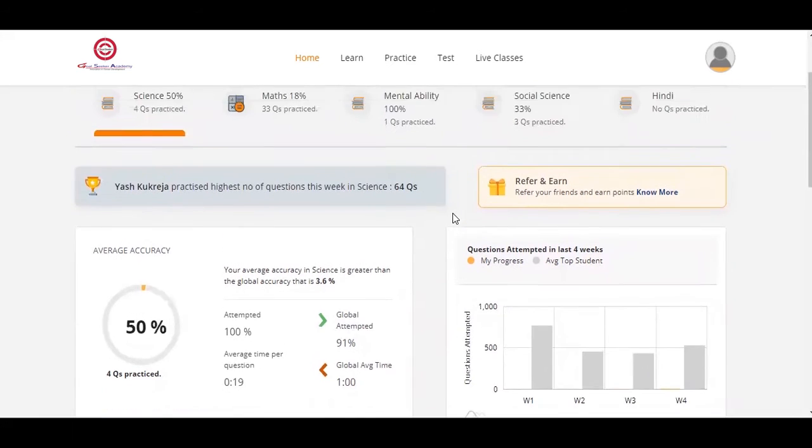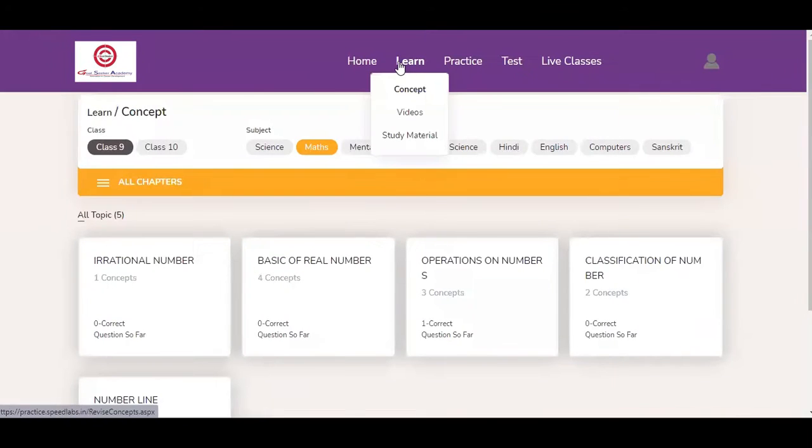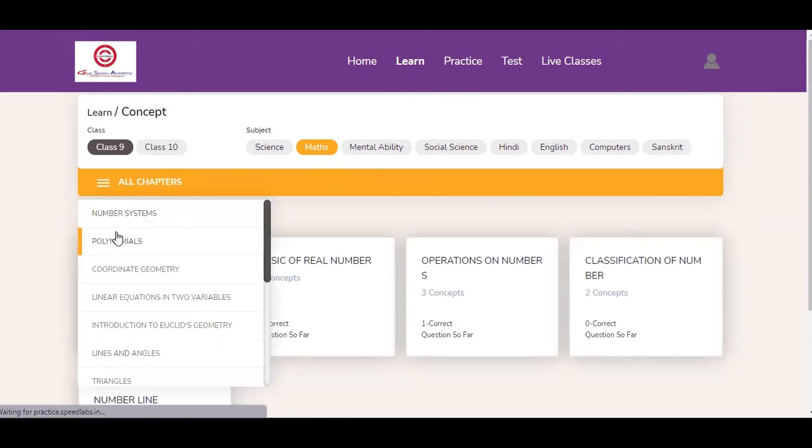Now at the top of the screen, besides the home tab, you can see the tabs learn, practice and test. Once you click on learn, a drop-down list appears with three options: concepts, videos and study materials. Now suppose you want to learn any concept, then in that case you will have to click on learn the concept, specify your class, the subject and select the chapter you want to learn.